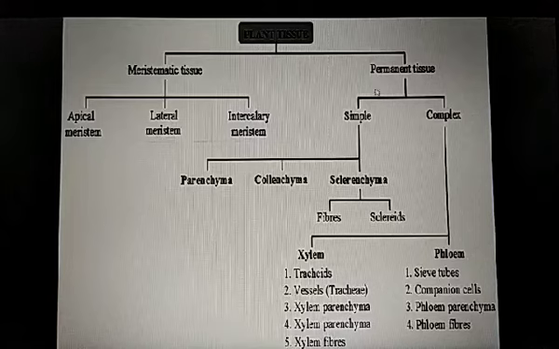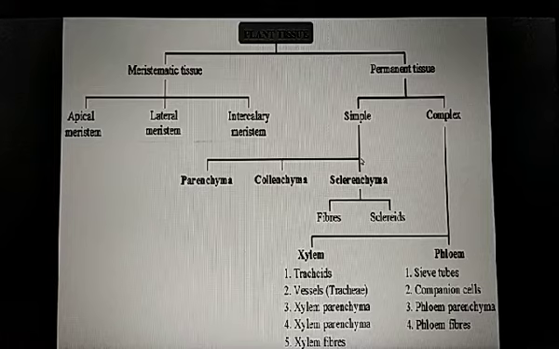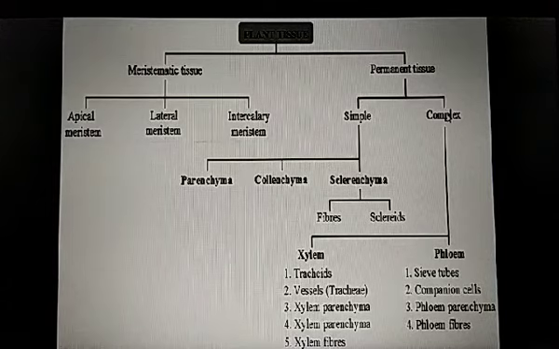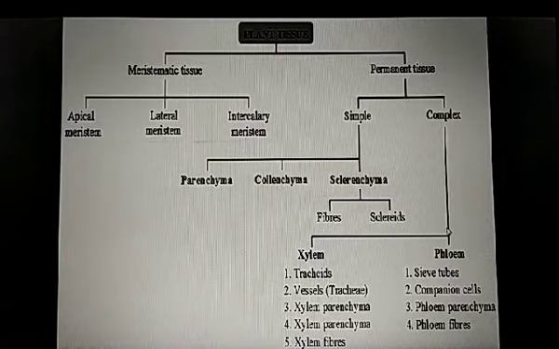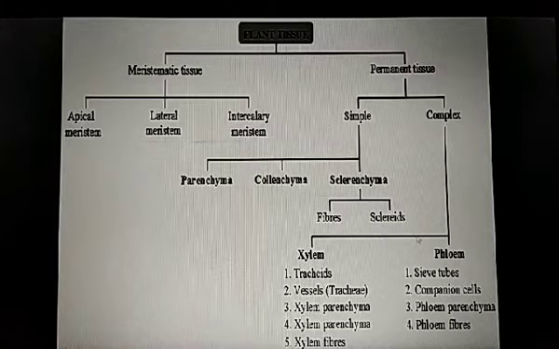Whereas permanent tissue is of two types: simple and complex. Simple tissue is again of three types: parenchyma, collenchyma, and sclerenchyma. And sclerenchyma is of two types: fibers and sclerites. We'll be discussing these three in a later part of the chapter. Then permanent tissue's second part is complex permanent tissue, and this is of two types, as you can see here: xylem and phloem.